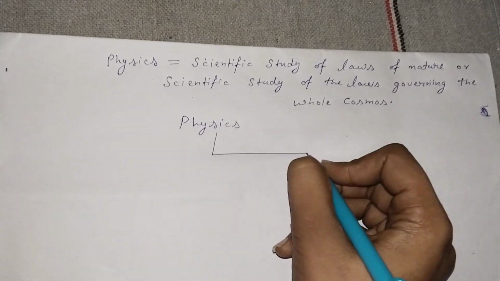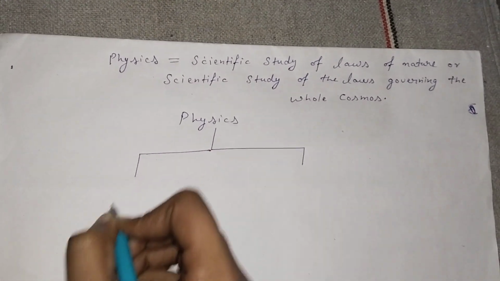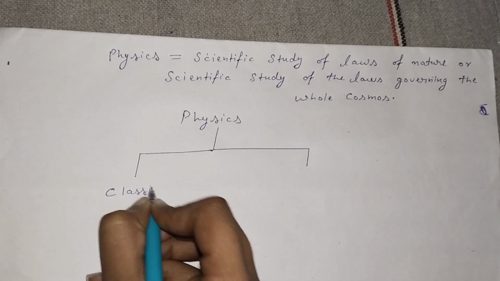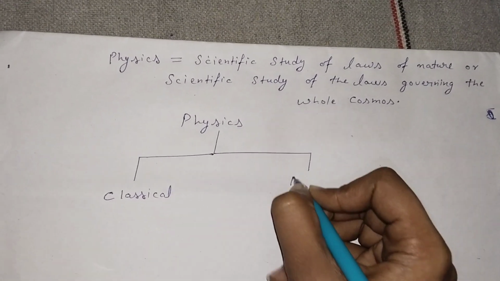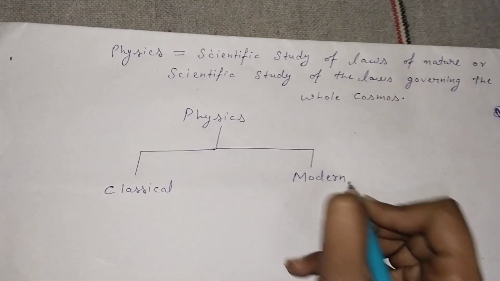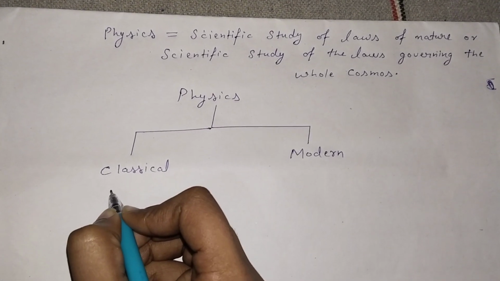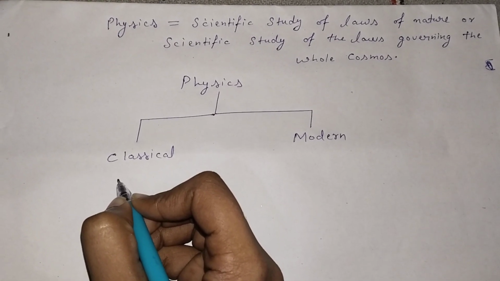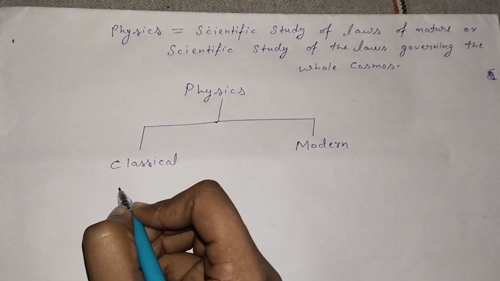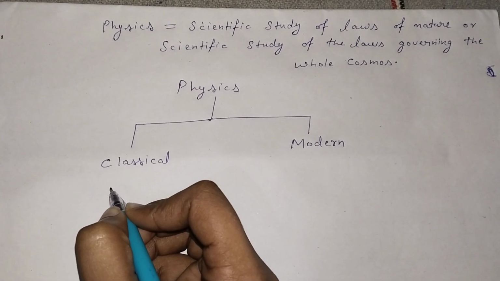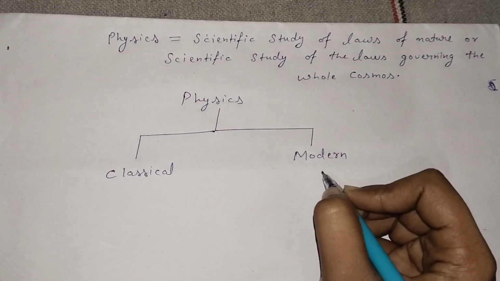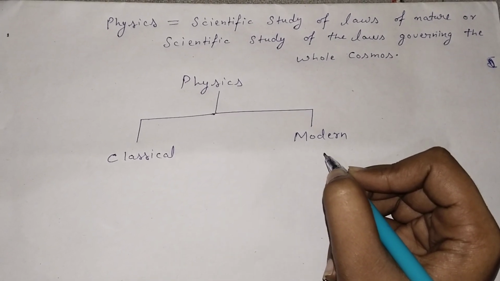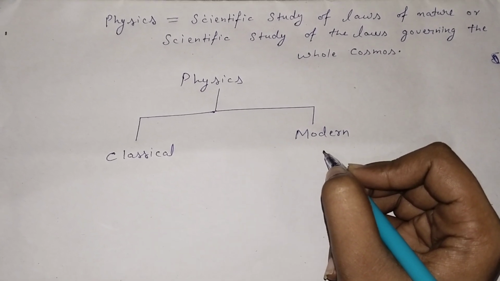Classical physics, as we know, is the physics discovered by Galileo Galilei and Sir Isaac Newton and many more physicists in this time. But modern physics is the physics which was discovered in the starting of the 20th century.